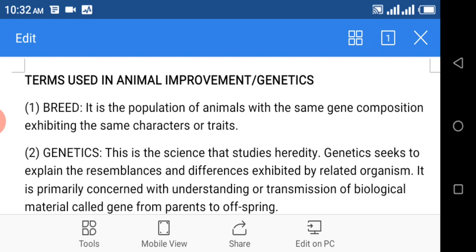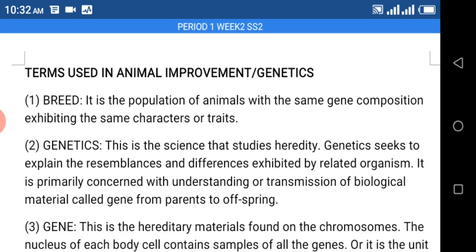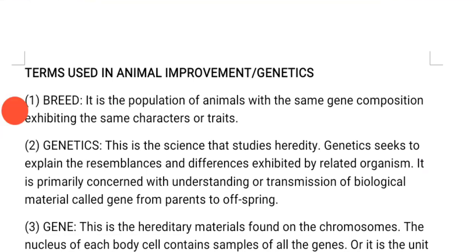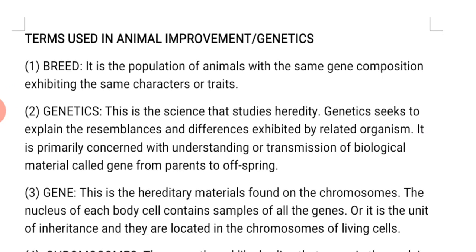When I say genetics, it is the word designed to study heredity, to study the differences in somebody or in a group of people, or similarities that exist within people or a group of people. Do you get it now? It is primarily concerned with understanding the transmission of genetic material called gene from what? From parents. That is, this explains why some of us resemble one another. Do you get it now?